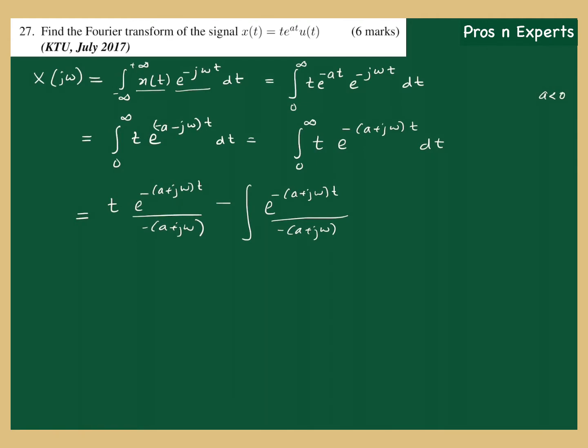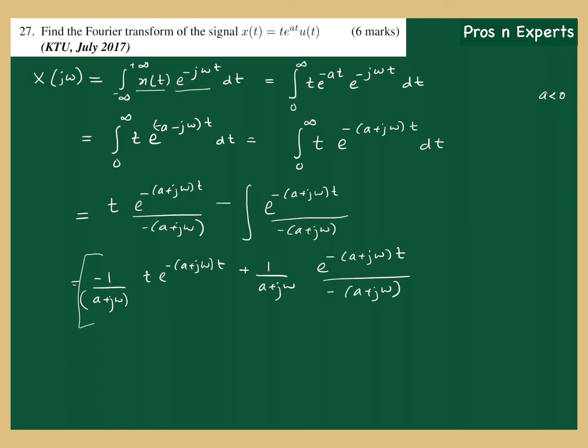So this is equal to minus 1 by a plus j omega into t e raised to minus of a plus j omega into t, plus 1 by a plus j omega into, now I have to integrate e raised to minus a plus j omega t again. So that will give you e raised to minus a plus j omega into t divided by again one more minus of a plus j omega.